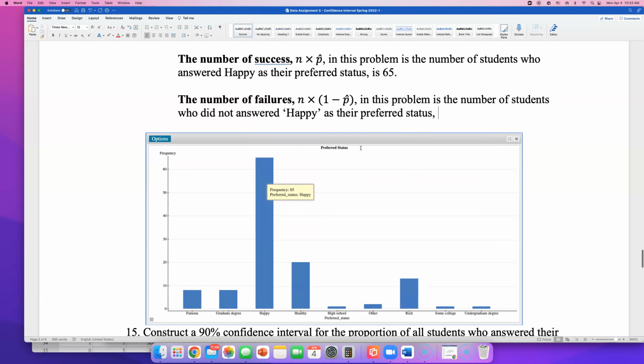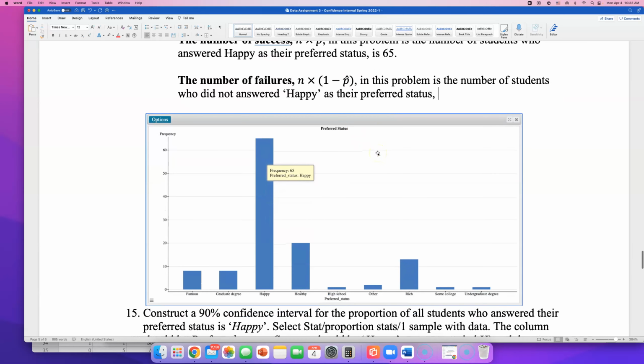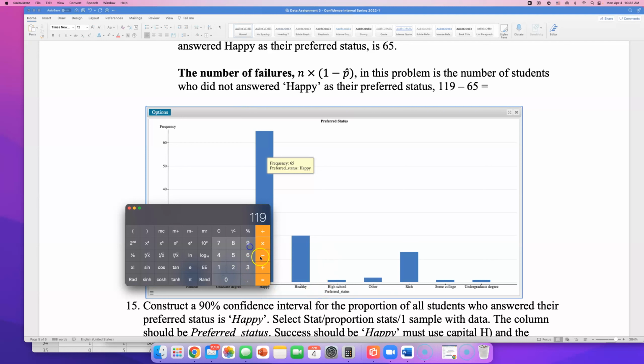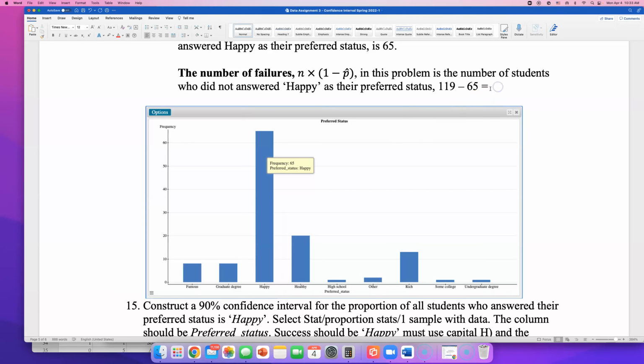Well, in my sample, and you're going to have to find your own number, right? I have 119 students in total, but 65 said they wanted to be happy. So I'm going to do 119 minus 65. Uh-oh. And I think we got that number earlier. Wasn't that 50? Goodness, sorry. 119 minus 65. And that comes out to be 54.